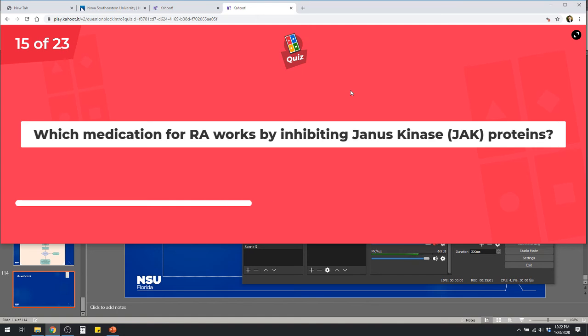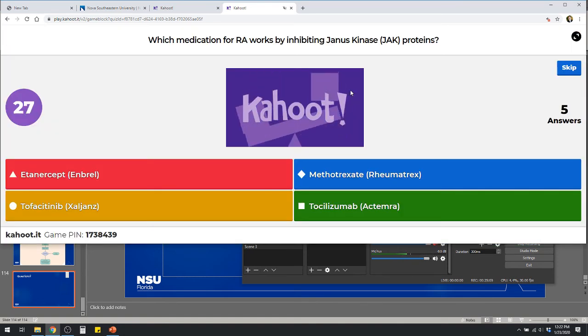Okay, which medication for RA works by inhibiting Janus kinase proteins? Be it etanercept, methotrexate, tofacitinib, or tocilizumab?